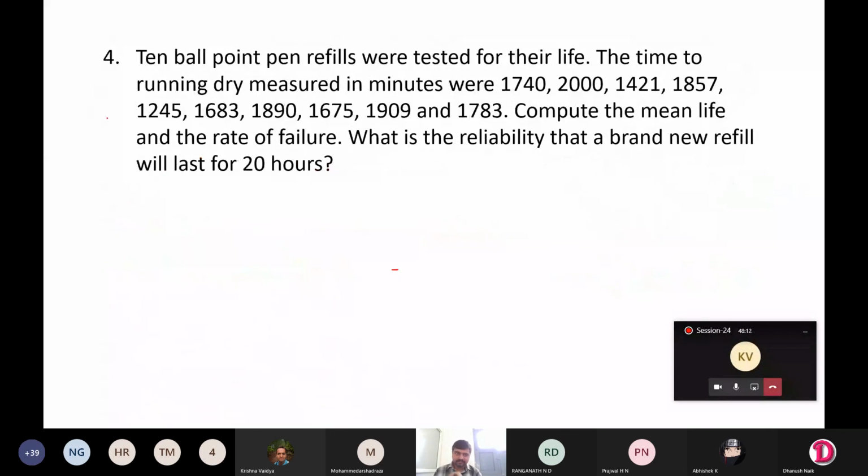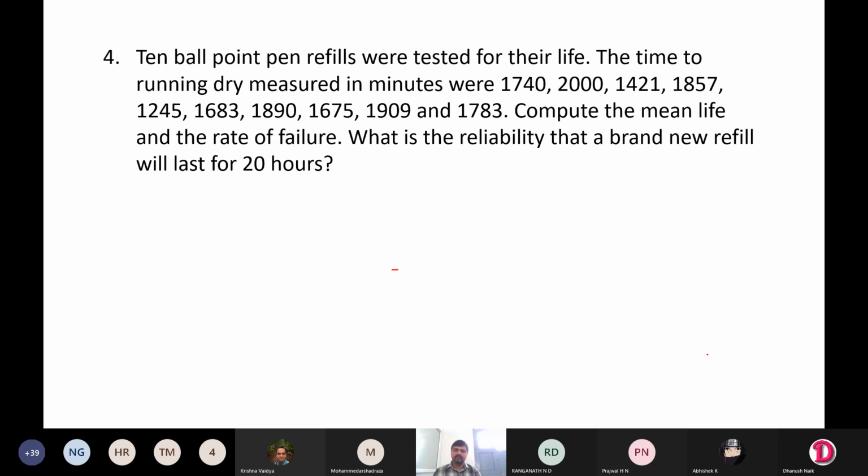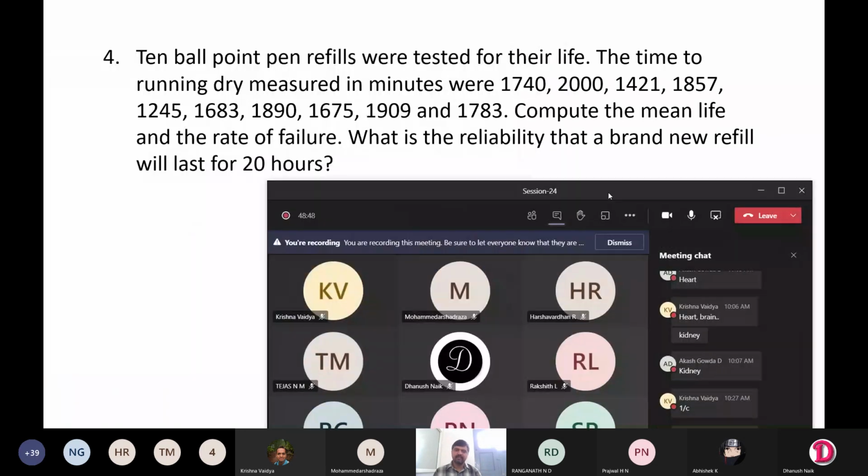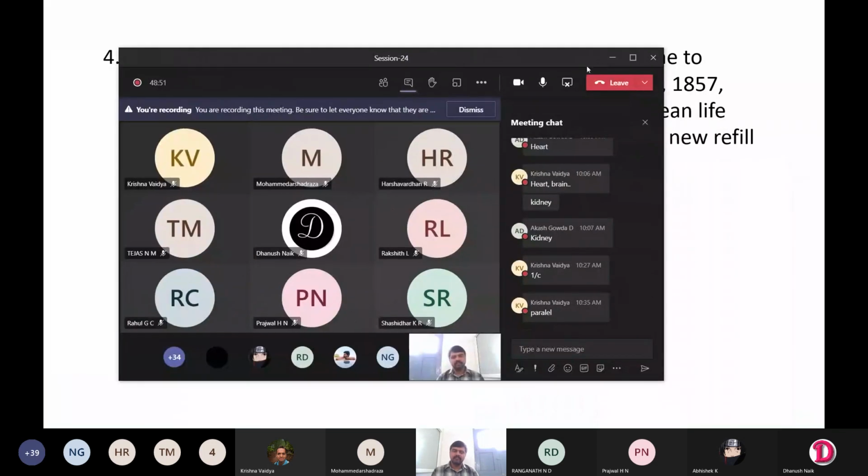Okay, next there is another problem. 10 ballpoint pen refills were tested for their life. The time to running dry, measured in minutes, were 1740, 2000, 1421, like that they are given the values. Compute the mean life and the rate of failure. What is the reliability that a brand new refill will last for 20 hours? Okay, so this is the problem. How will you solve this problem?